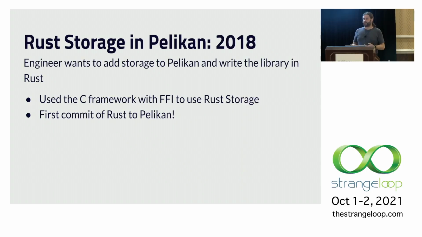The idea was basically to use the core of Pelikan, but have an FFI wrapper around this Rust storage library and just include that in Pelikan. This worked out pretty well. The development was really quick, which was kind of impressive. And it showed that having a hybrid Rust and C server was going to be workable. This became the first commit of Rust into Pelikan, so that was super exciting.